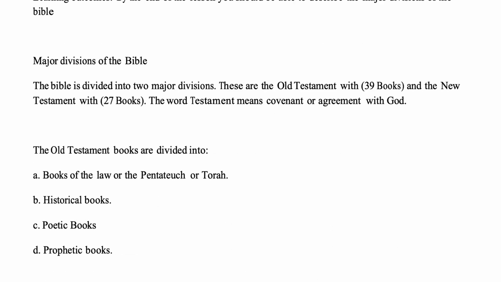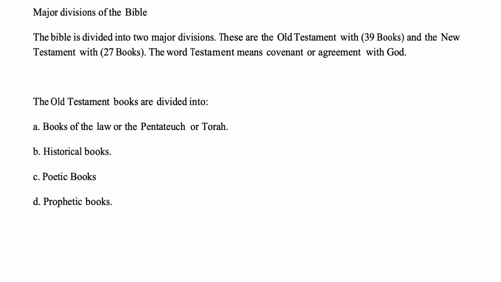The Bible is divided into two major divisions. These are the Old Testament with 39 books, and the New Testament with 27 books. The word testament means covenant or agreement with God.